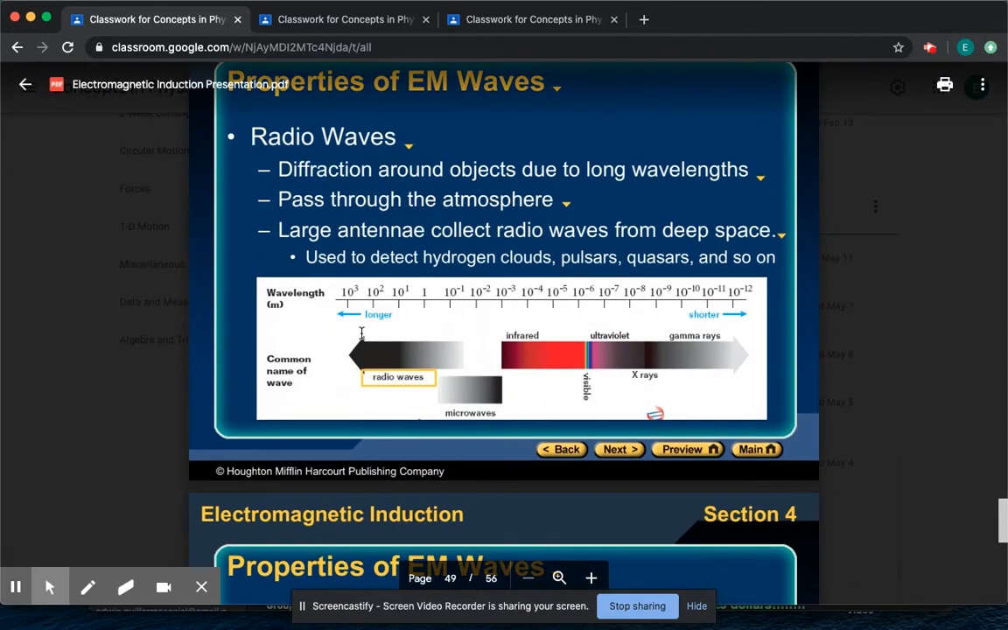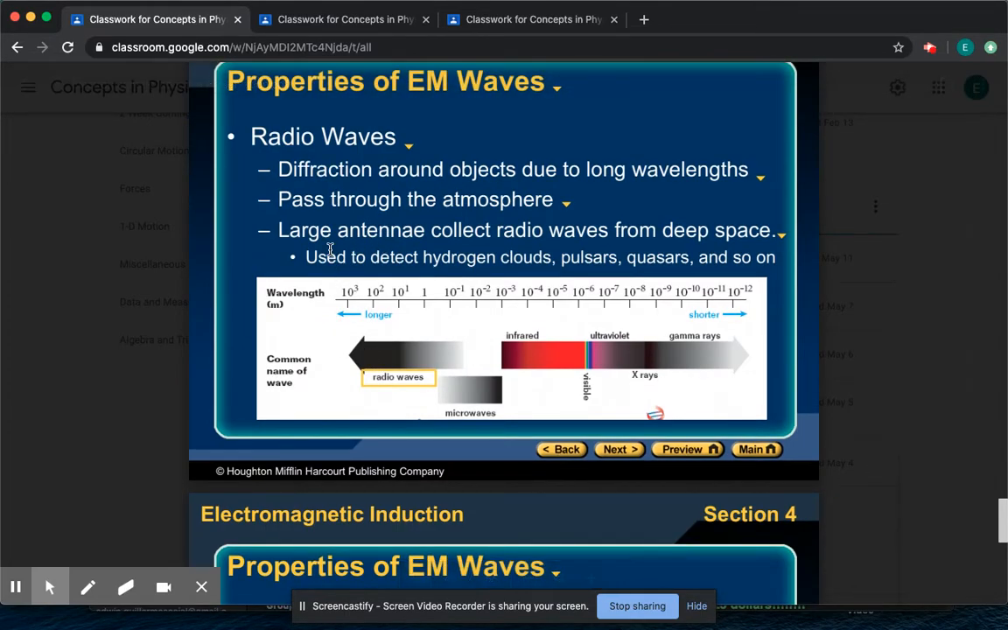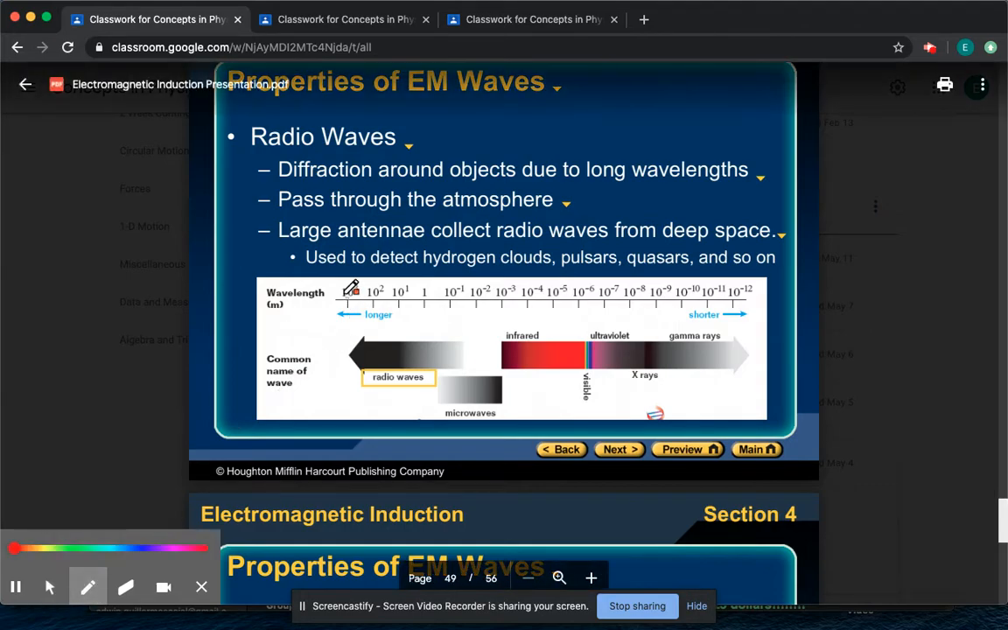So radio waves are the weakest wave. They have the least amount of energy, and they have the longest wavelength. Okay, so think of wavelength as determining the bendability. The longer the wavelength, the easier it is to bend around corners. So radio waves have the longest wavelength.